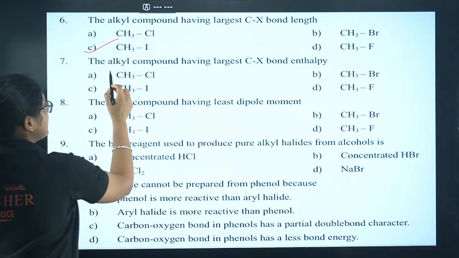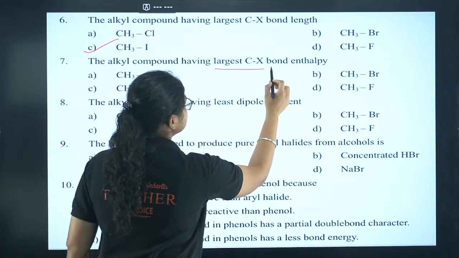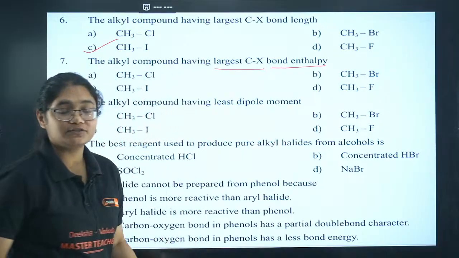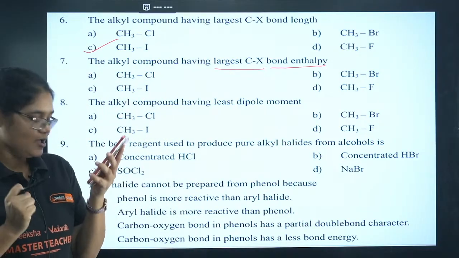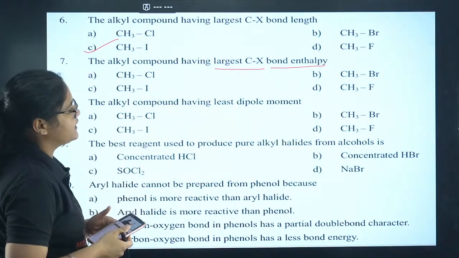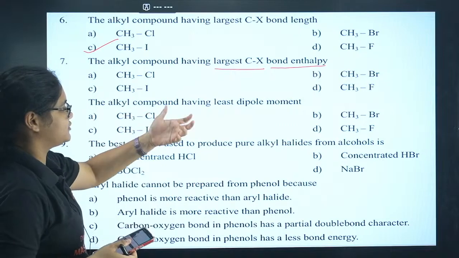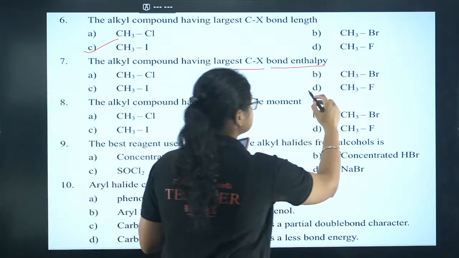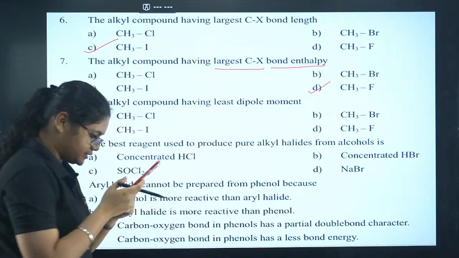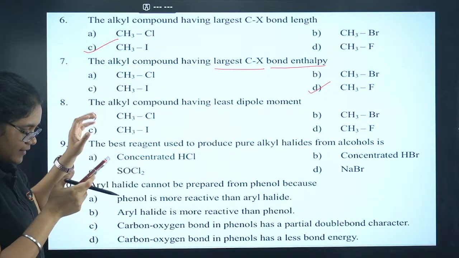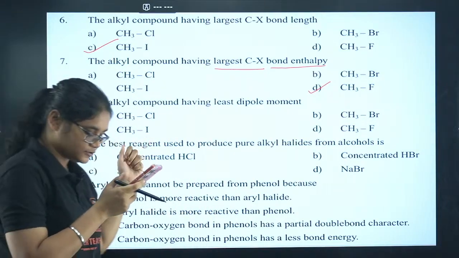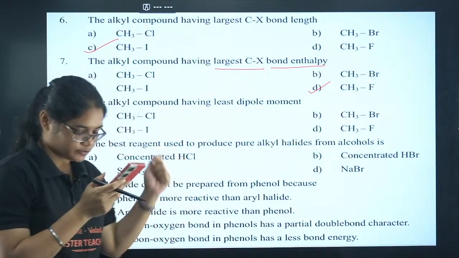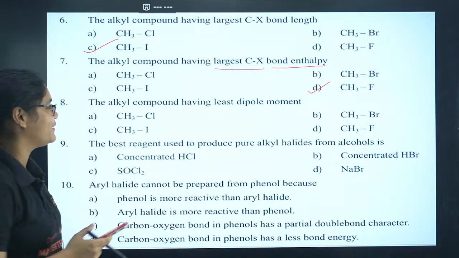Shailaja is also correct. Alkyl compound having the largest C-X bond enthalpy means where the bond is very strong. Which is that one? CH3Cl, CH3Br, CH3I, CH3F. Seventh one. Yes, Nishant is almost correct in all the questions. Prakriti is also correct. Skanda is also correct. Komal is also correct. Manya, Jain is also correct. Chinu is also correct. Wonderful, my dear children.